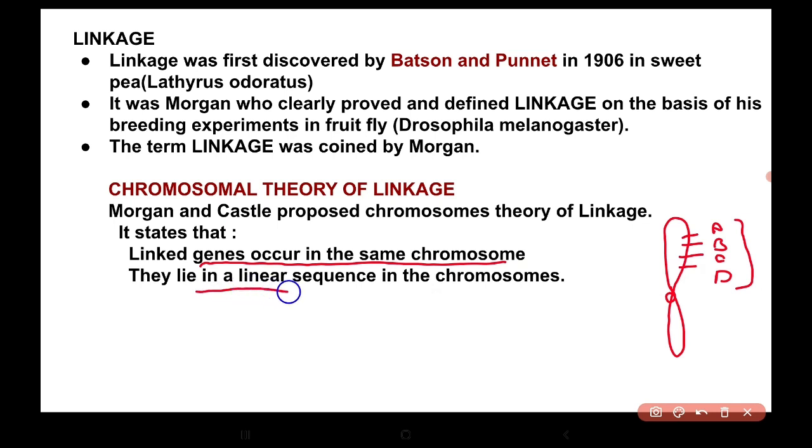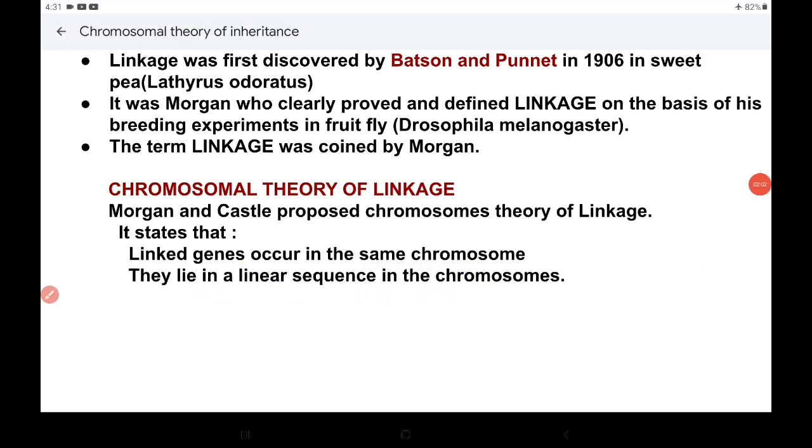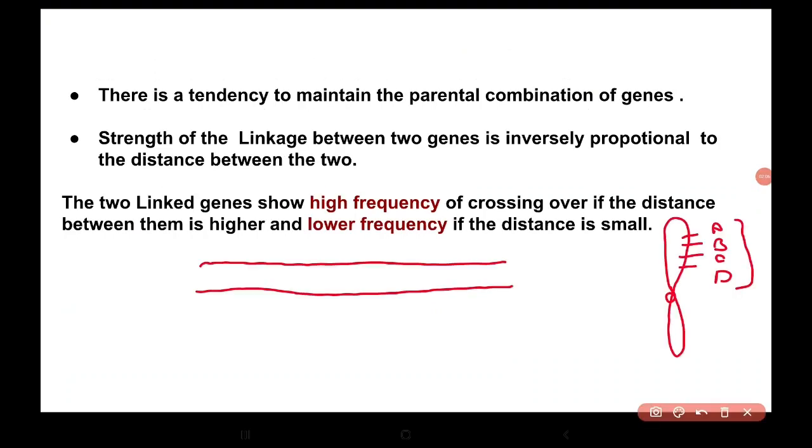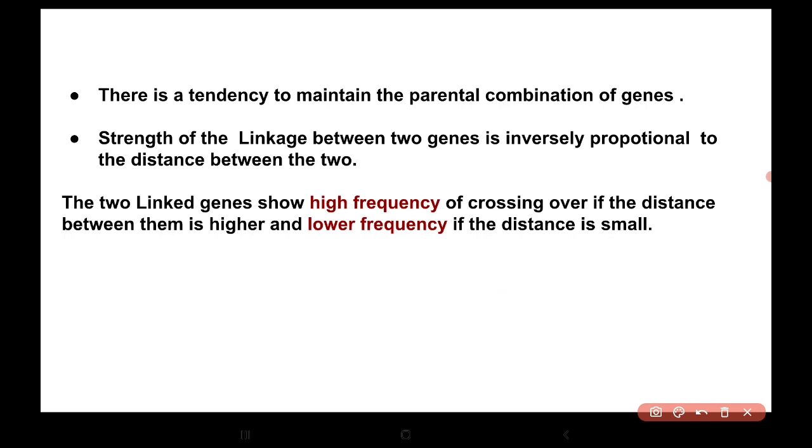And these genes lie in a linear sequence on the chromosomes. So there is a tendency to maintain the parental combination of genes in linked genes. So the linked genes always maintain the parental combination of genes.